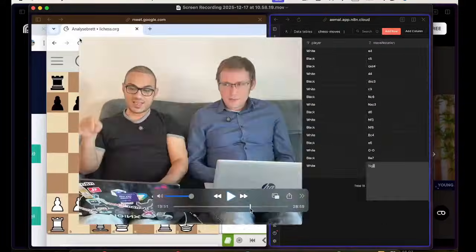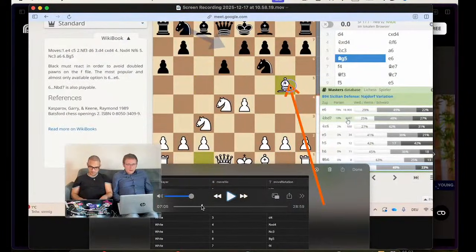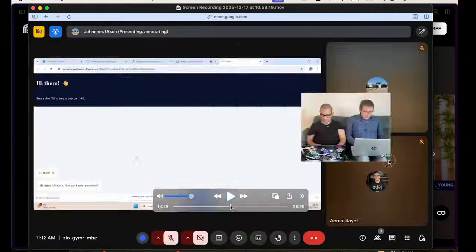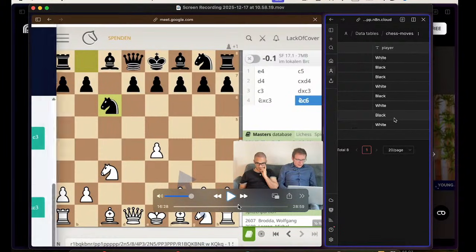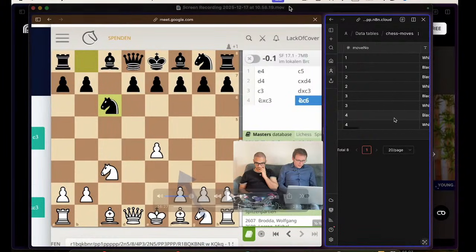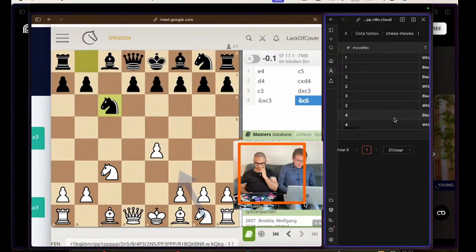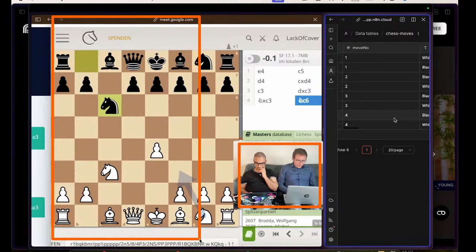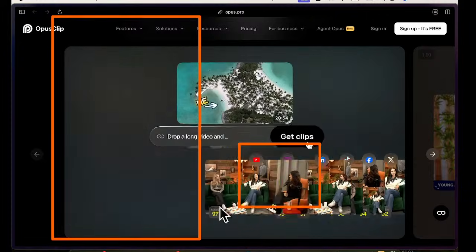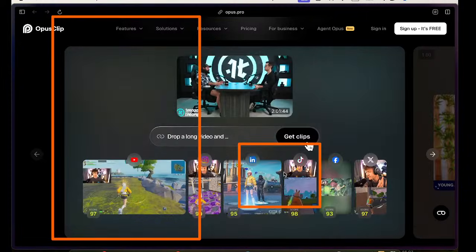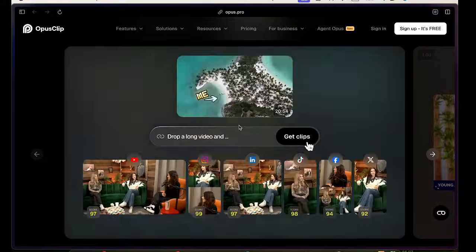During these 30 minutes, there are a lot of cool shorts of 60 seconds, 90 seconds, or maybe 30 seconds that I could sit down, go through this video, and capture those little moments. For example, we could have this on one side of the screen and this much at the bottom. If you put both on top of each other, it could turn out to be something like the shorts that you see from Opus. So that's what we are going to build.